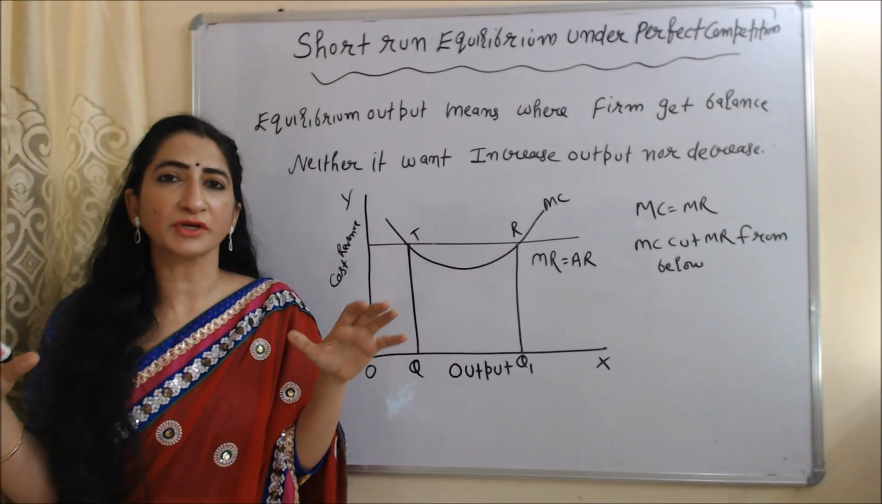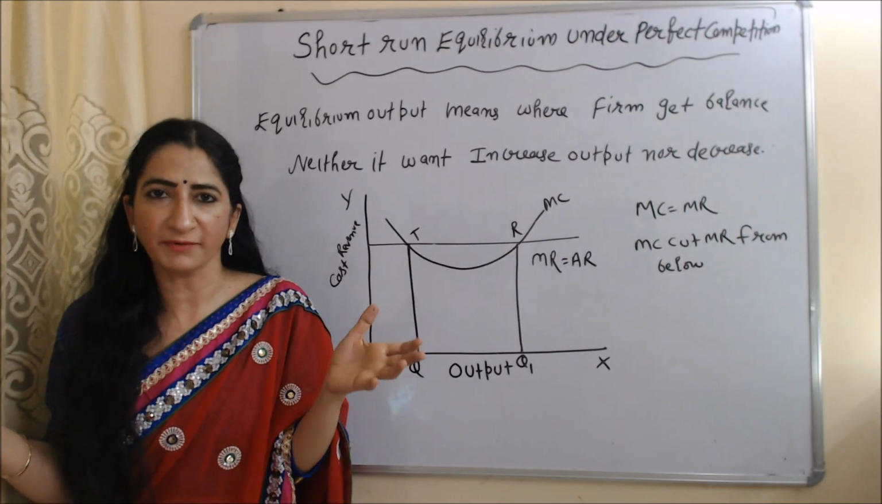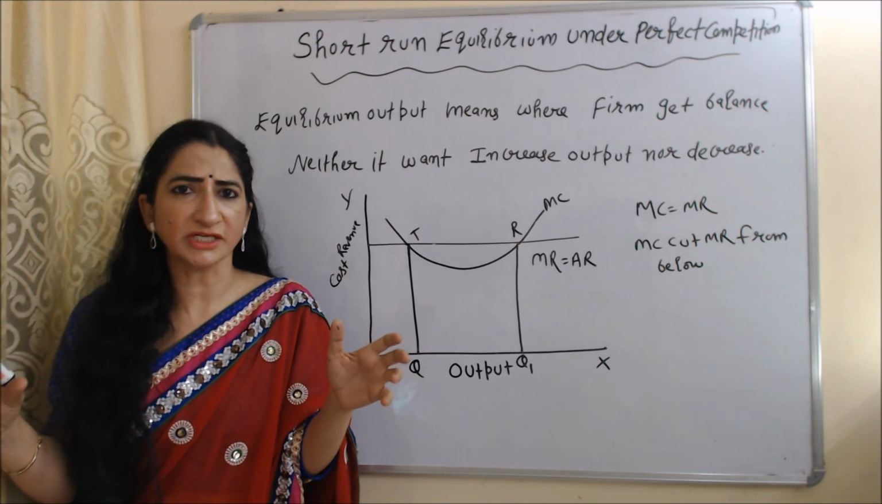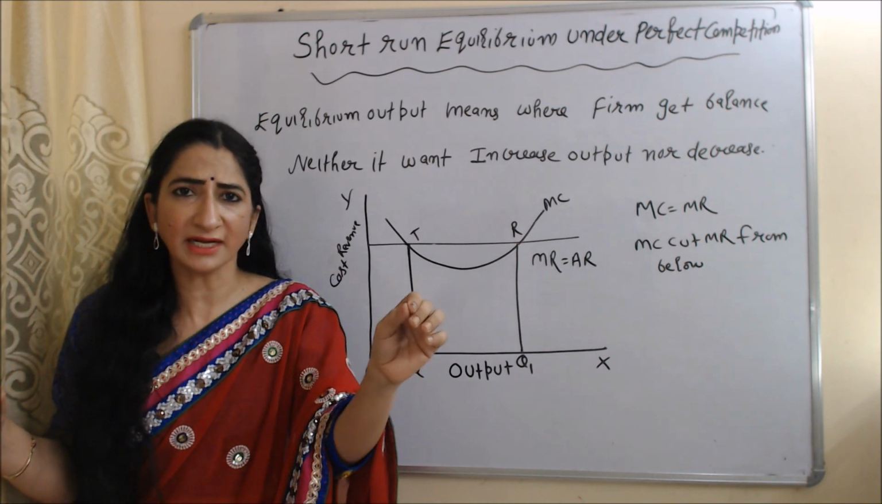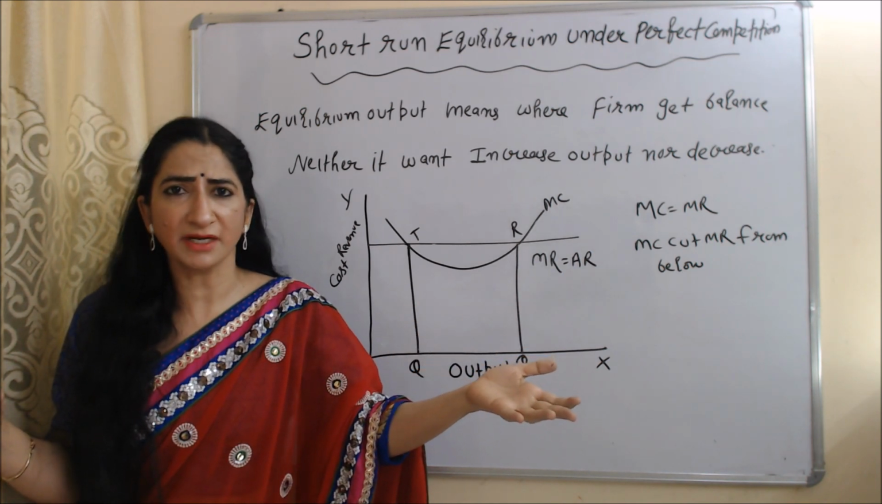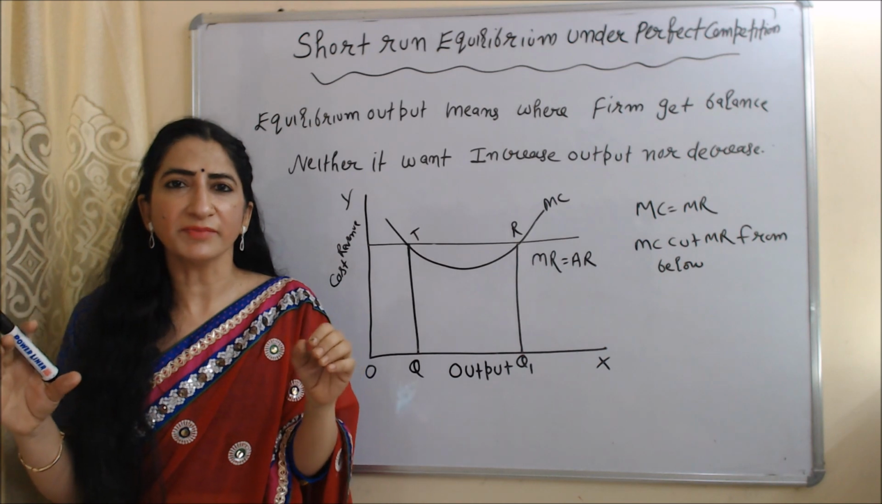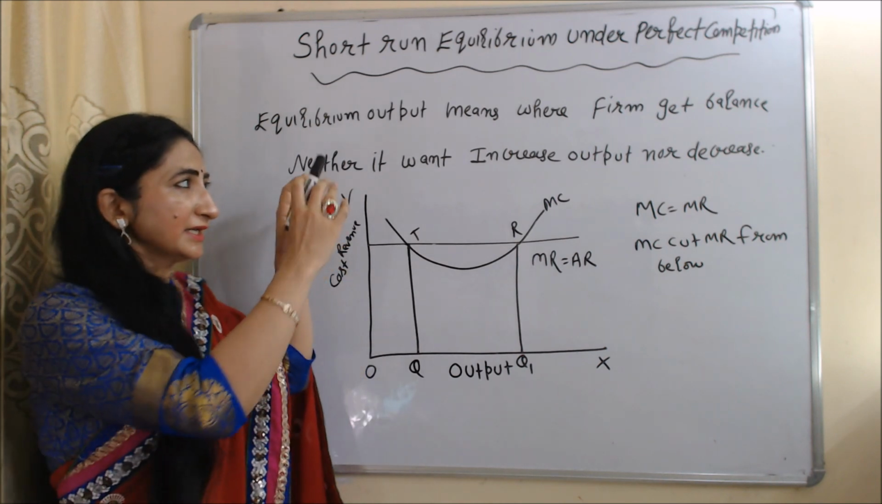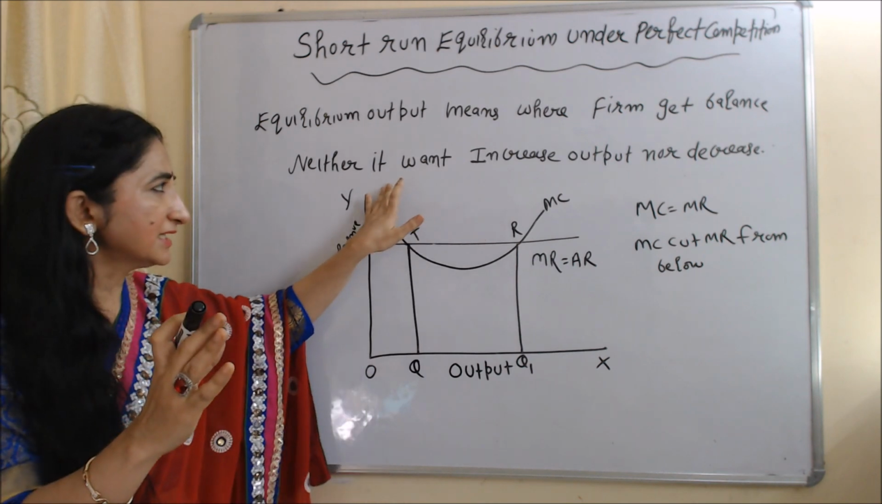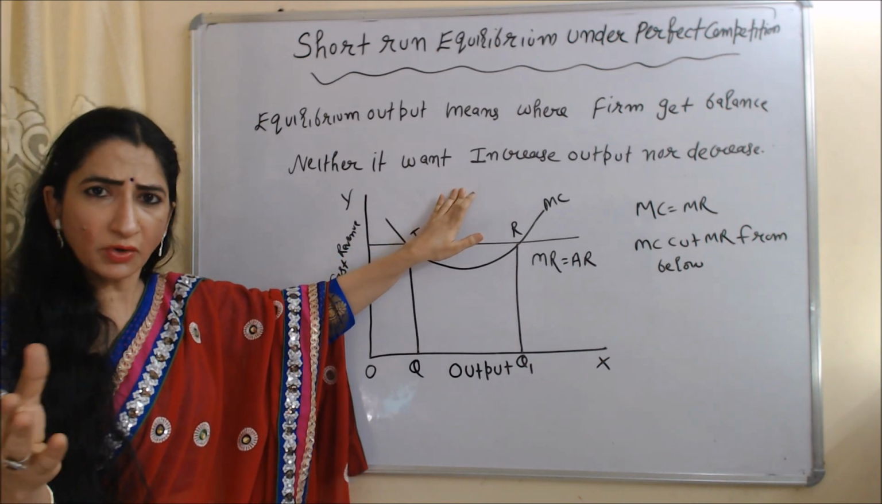Now we are going to talk about short run equilibrium under perfect competition market. During short time period, we cannot change all factors of production. We can only change variable factor labor and fixed factor land remain constant. And equilibrium means equilibrium output. And equilibrium output means where firm get balance. Neither it want to increase output nor decrease.